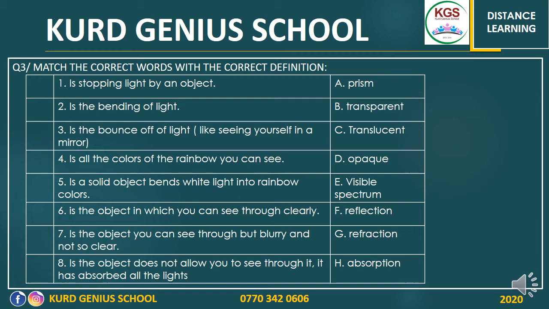Number 4 is all the colors of the rainbow you can see. 5 is a solid object that bends white light into rainbow colors. 6 is the object in which you can see through clearly. 7 is the object you can see through but blurry and not so clear. 8 is the object that does not allow you to see through it. It has absorbed all the lights.